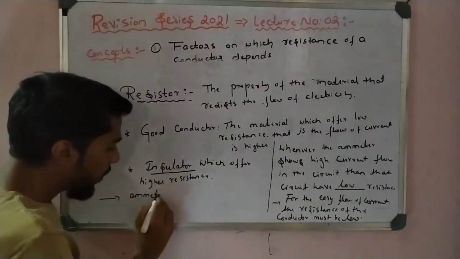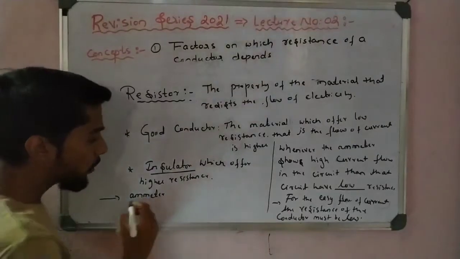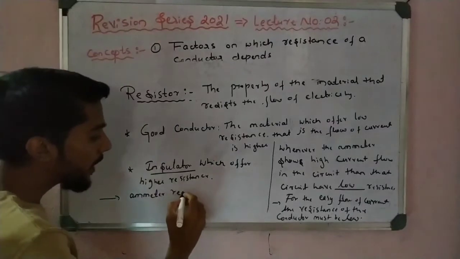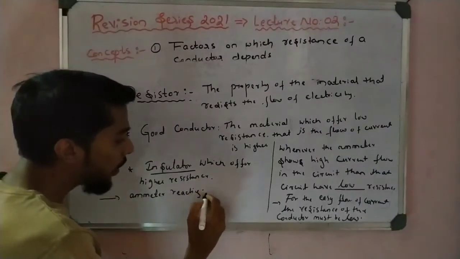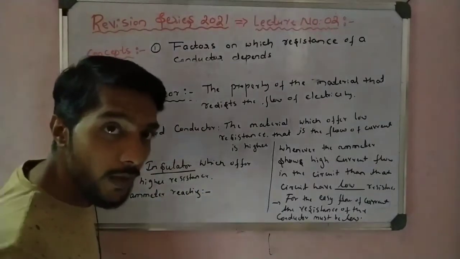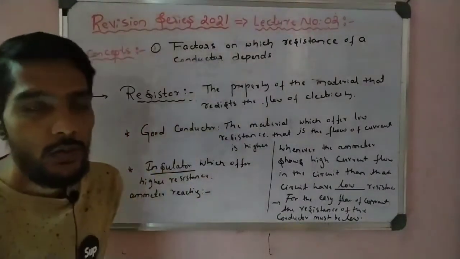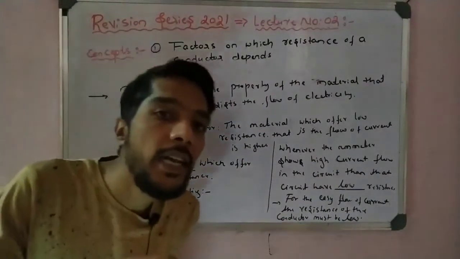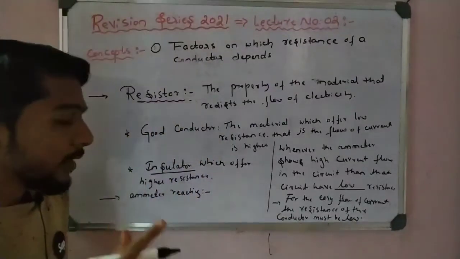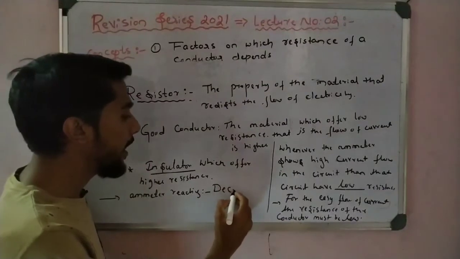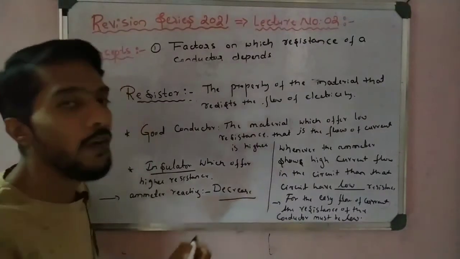Tell me, comment in the comment box. If the insulator offers high resistance, what happens to the ammeter reading? Does the ammeter reading decrease or increase? What is your answer? If there is a high resistance in the circuit, what about the ammeter reading? Right, you are right. It decreases. Correct. The current decreases because of high resistance.